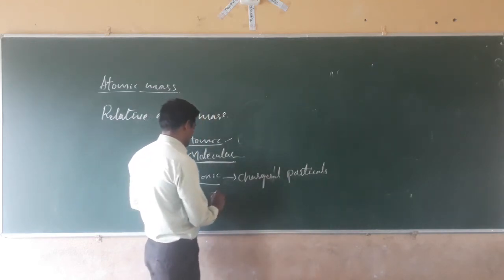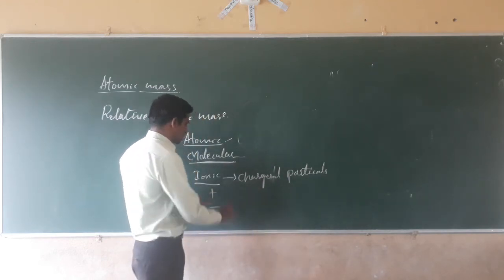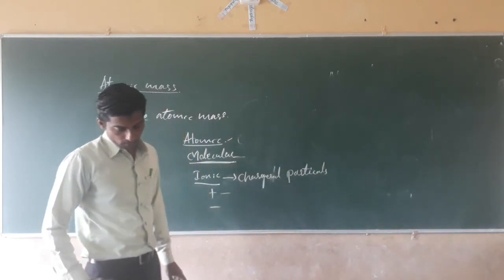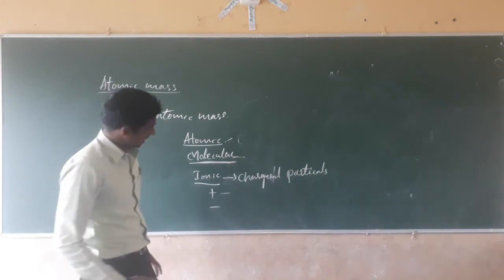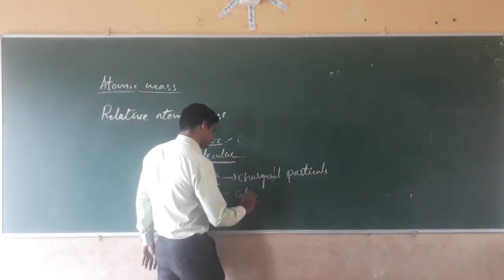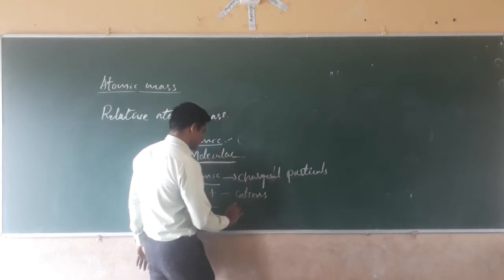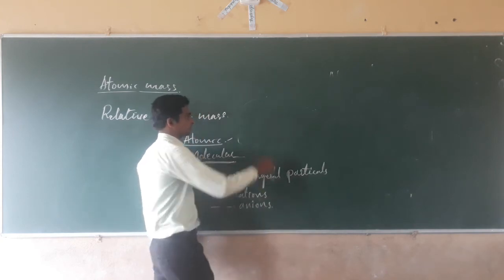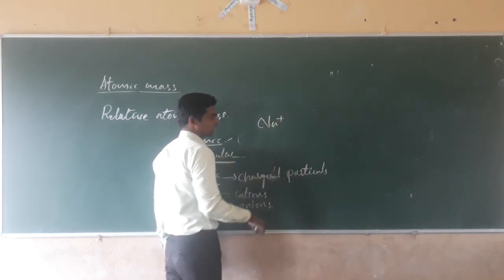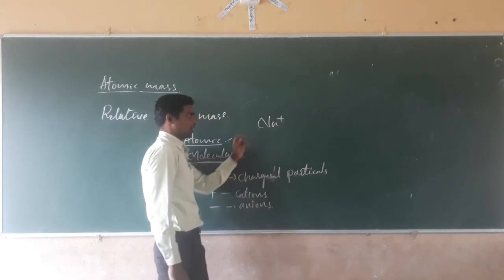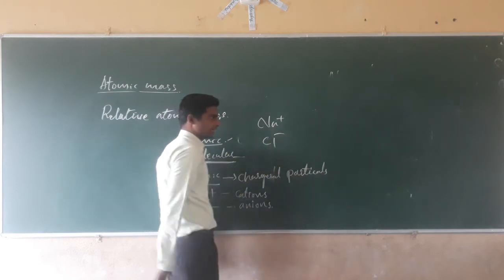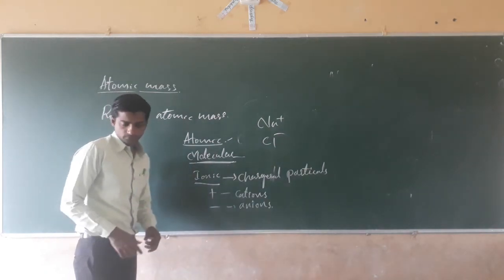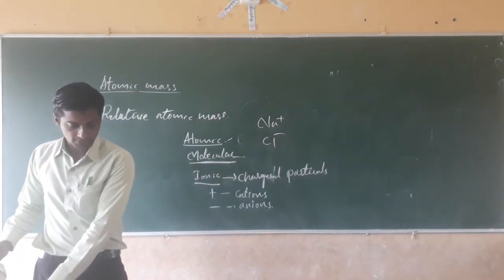There are two types of charges, positive and negative. Positive ions are called cations. Negative ions are called anions. See here, Na plus is a cation. Cl minus is a negative ion, an anion. Positive and negative ions are present.